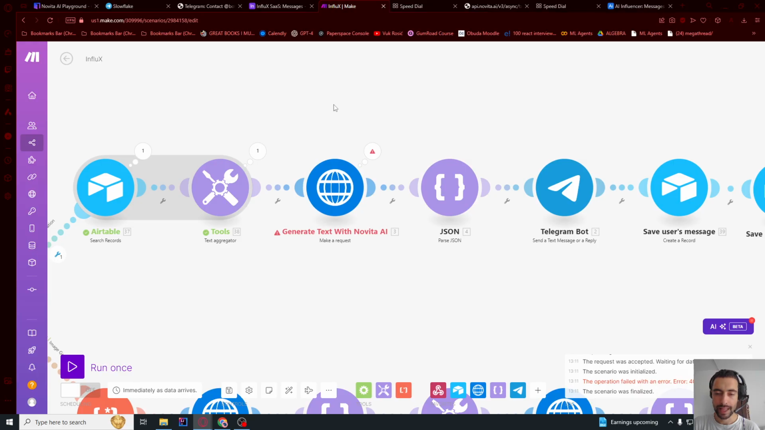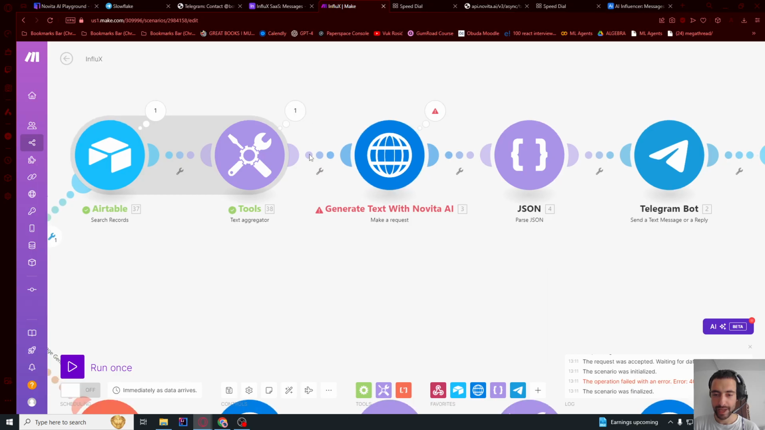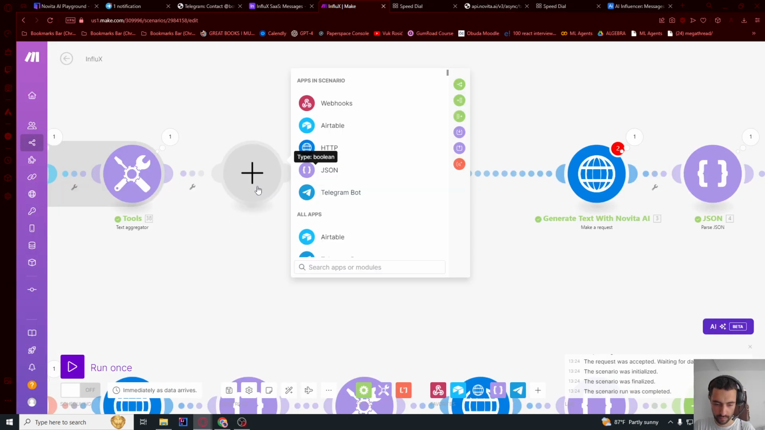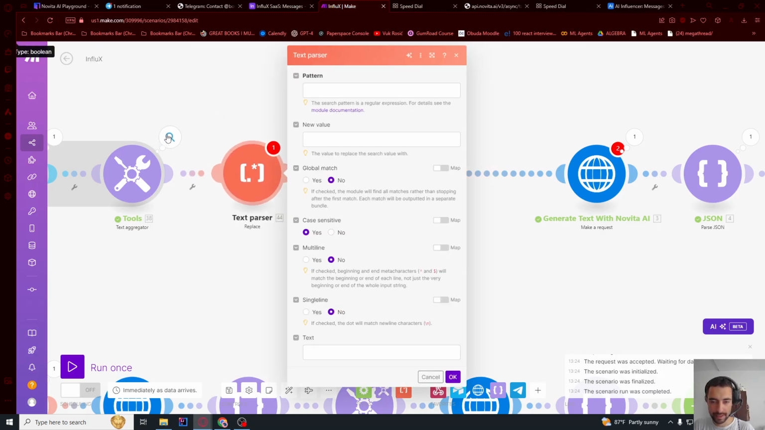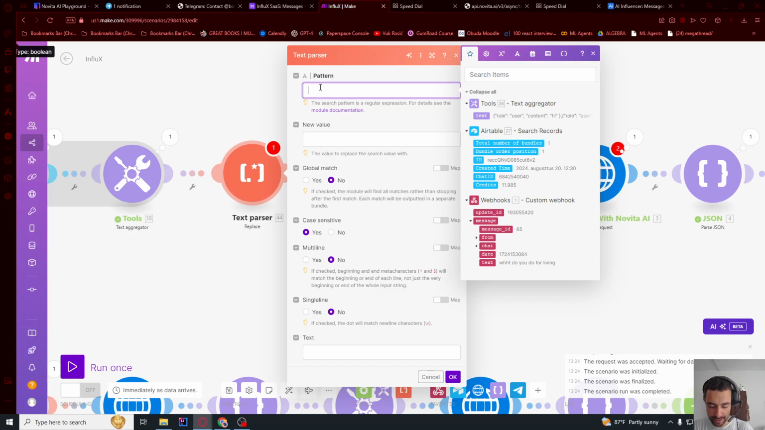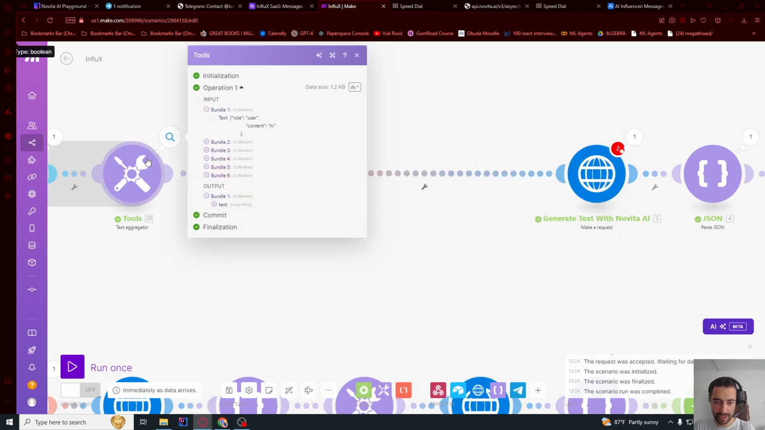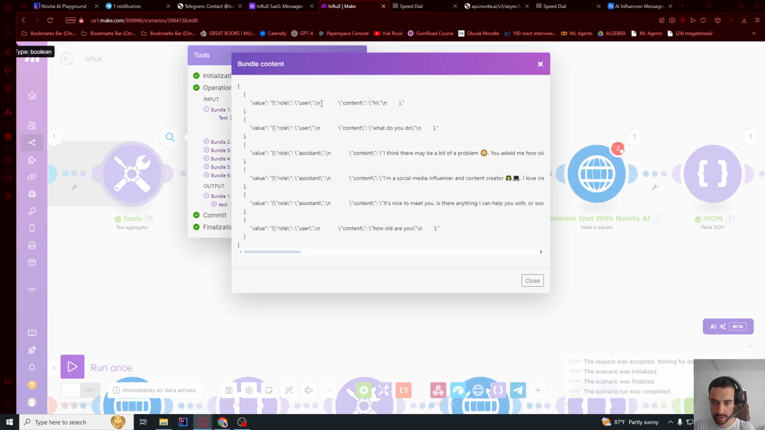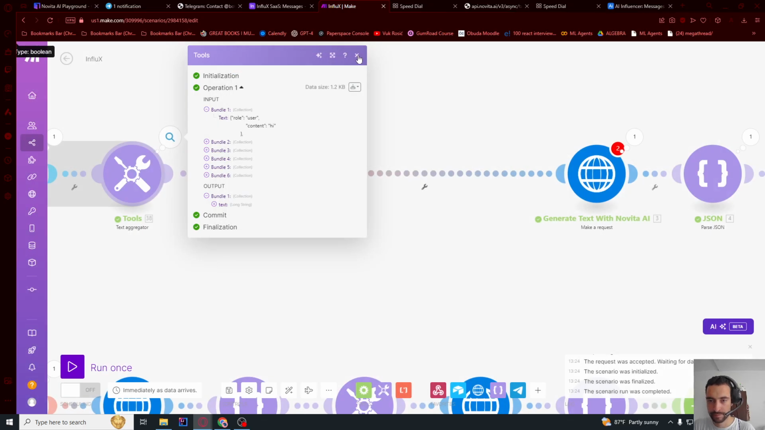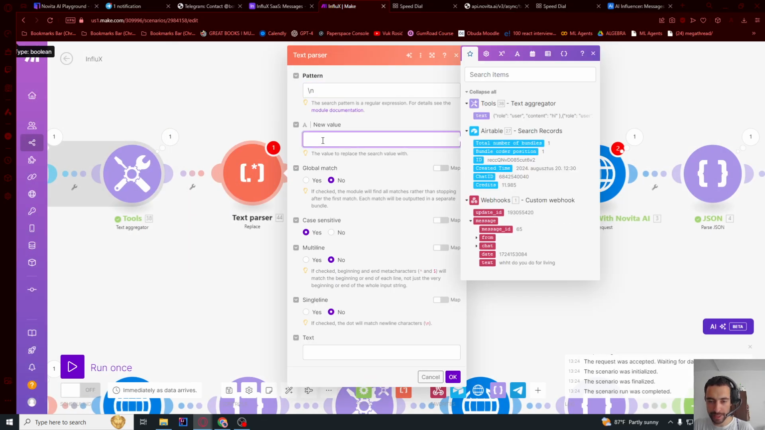So let's just go here in front of this API call. Let's add a module. Replace here. Now what you can do is click in the pattern \n. Now be careful, this is not /n, this is / next to the enter key. If you cannot find this, then you can also click here to this number 1 or to this node and go, I think, input, and you can just copy any of the \n's like this. And then the new value will be just a space. So we need to replace new lines with a space.